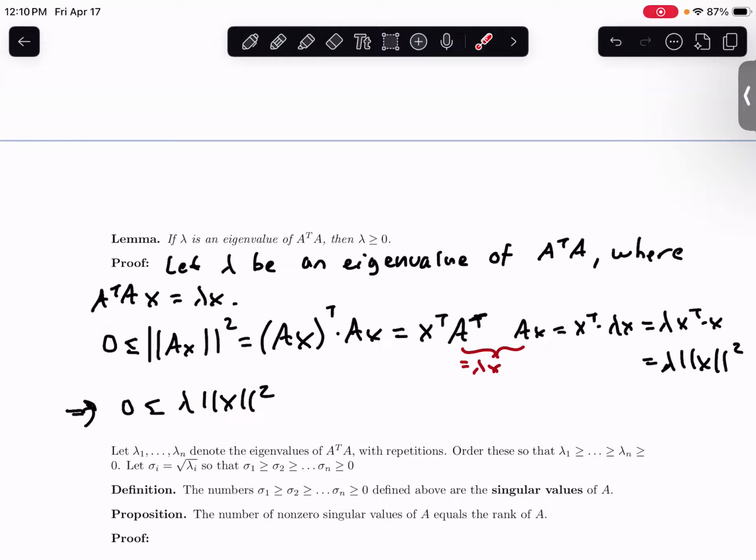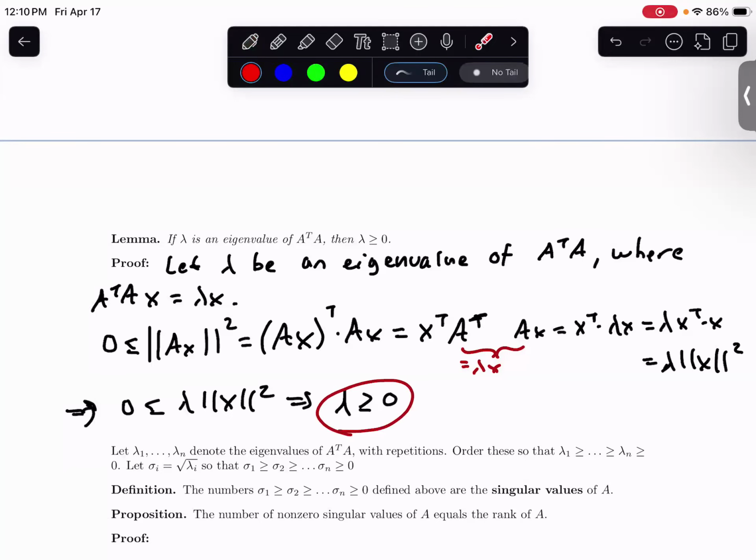I guess I should also say, I know I said it in class, but I don't think I had it written out: whenever I have eigenvectors, I'm assuming they are non-zero vectors. So I'm assuming eigenvectors are always non-zero, which then means this quantity is greater than 0. And so if you multiply by lambda, and it's still greater than or equal to 0, that means lambda has to be greater than or equal to 0. If lambda was equal to -1, then this would be less than 0. So this implies that lambda is greater than or equal to 0.